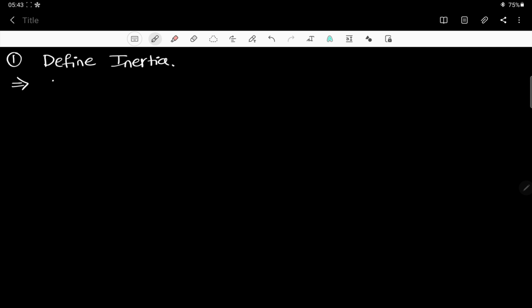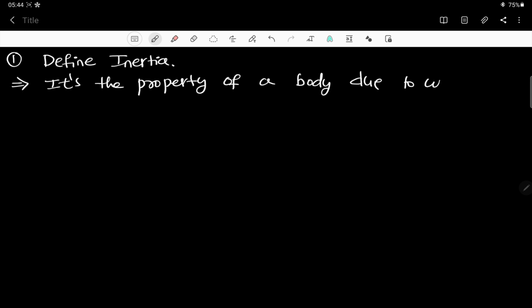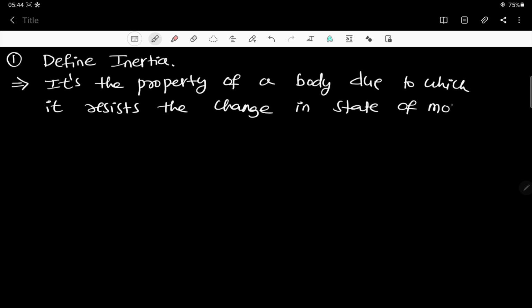This is quite simple. It is the property of a body due to which it resists the change in state of motion. What do you mean by resisting the change in state of motion?